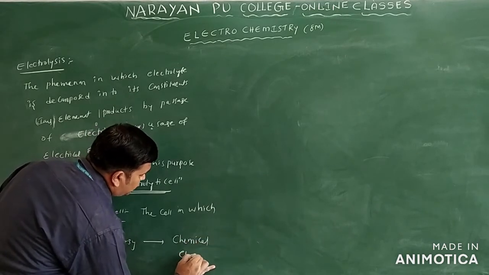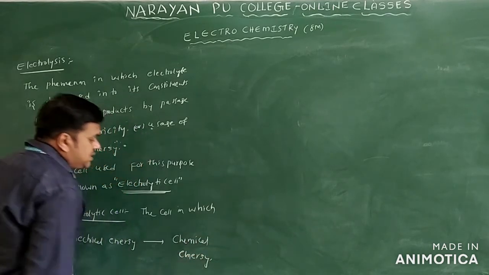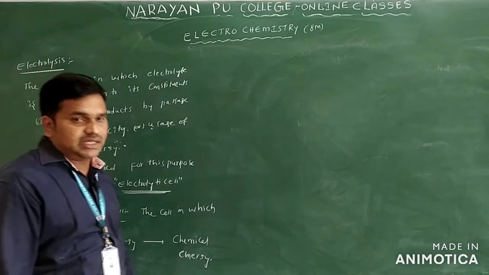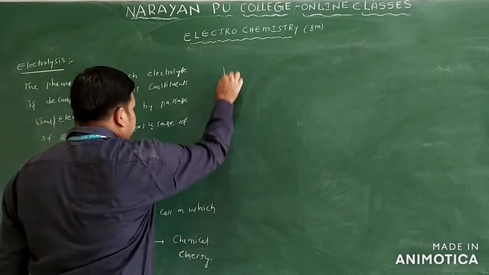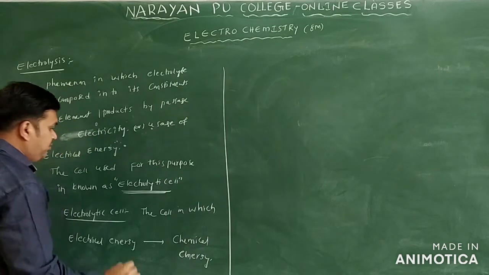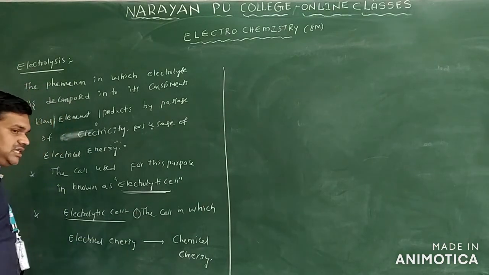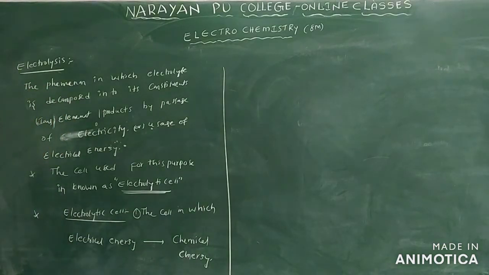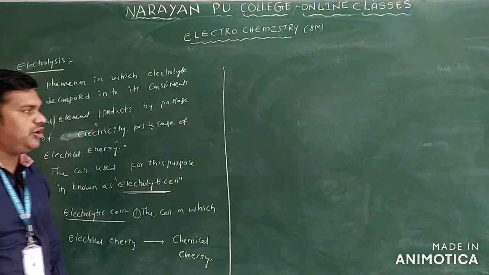Electrical energy is converted into what? Chemical energy. This is regarding which cell? The electrolytic cell. So generally this is the first point observed in the case of the electrolytic cell only: the cell in which electrical energy is converted into chemical energy. So this is a non-spontaneous process only.